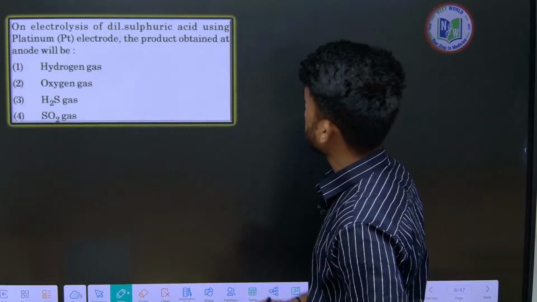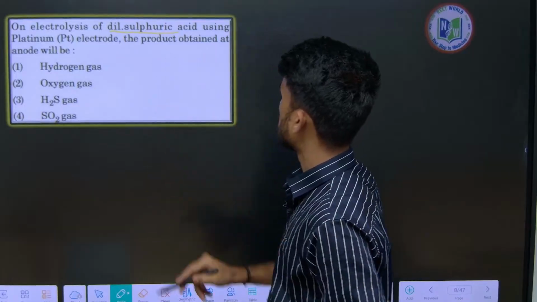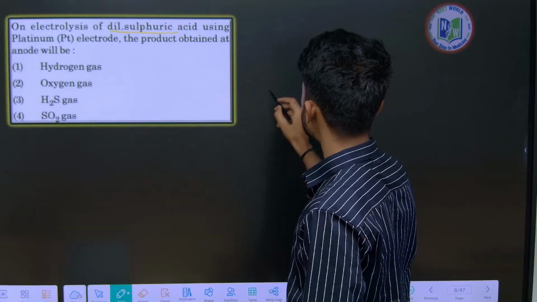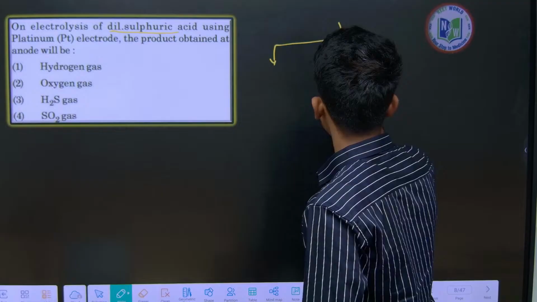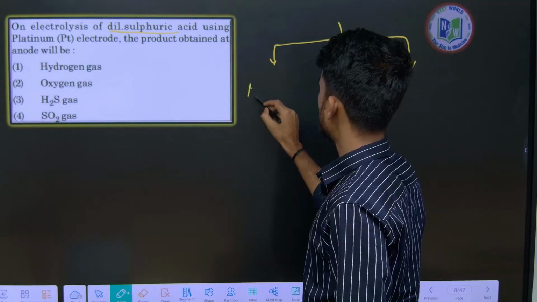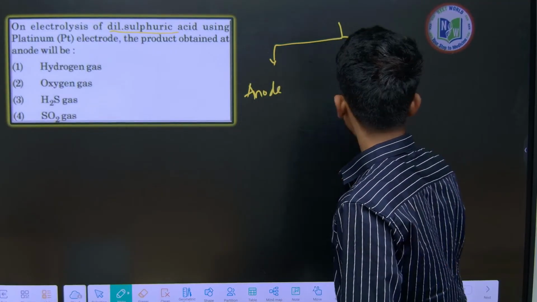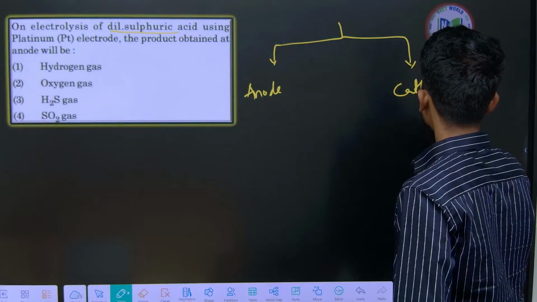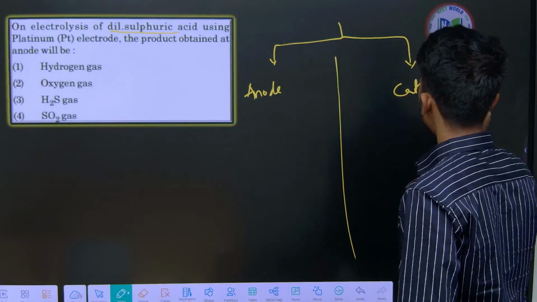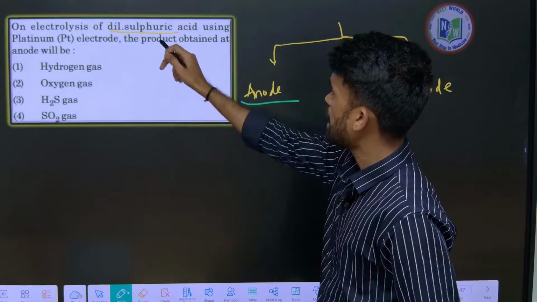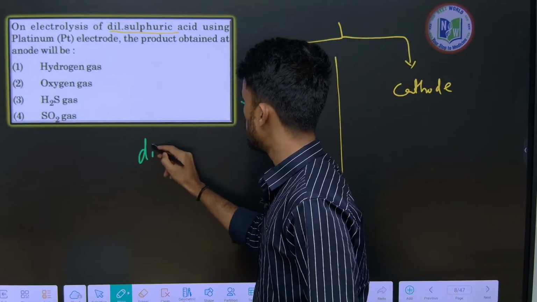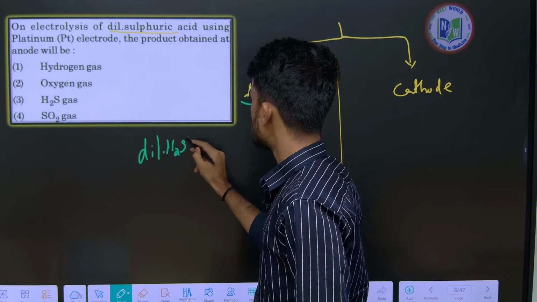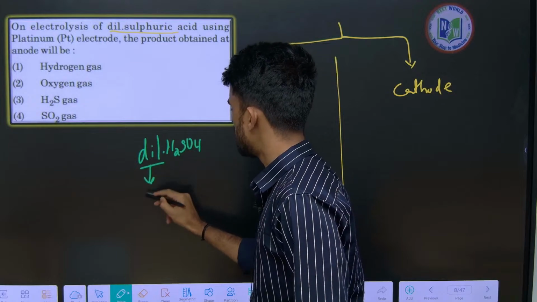Next, on electrolysis of dilute sulfuric acid. The electrolysis process contains two electrodes, one is the cathode and the other is the anode. So let us say here we have anode and cathode. The anode attracts anions. What are the anions we have? Here I am writing dilute sulfuric acid. Dilute means it contains water.